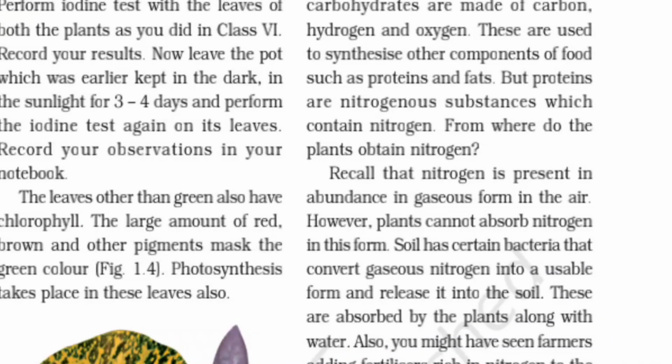But proteins are nitrogenous substances which contain nitrogen. From where do the plants obtain nitrogen? Recall that nitrogen is present in abundance in the air. However, plants cannot absorb nitrogen in this form. Soil has certain bacteria that convert gaseous nitrogen into a soluble form and release it into the soil. These are absorbed by the plants along with the water.